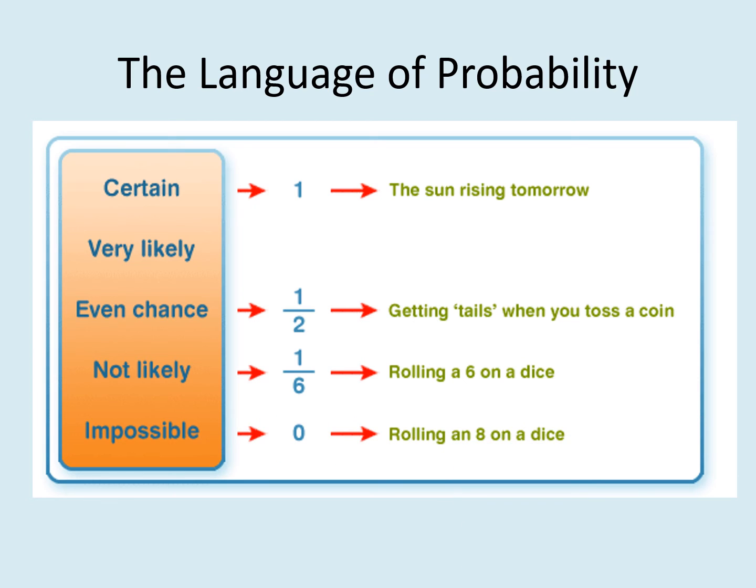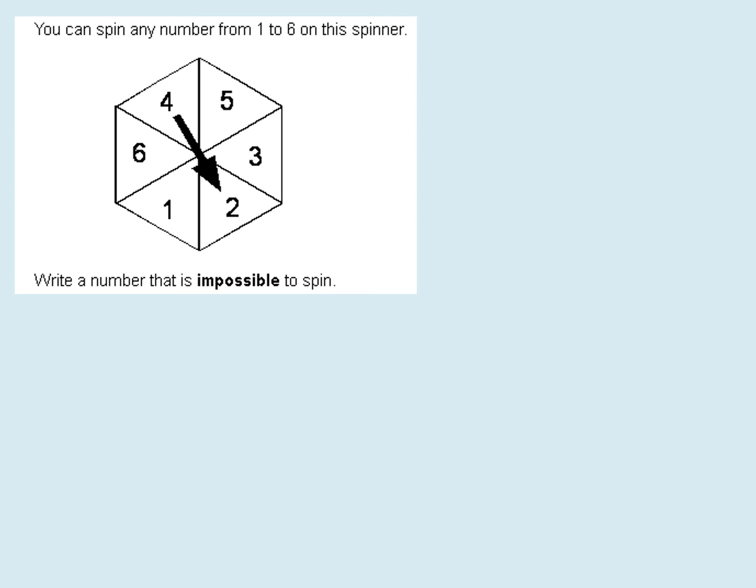Impossible. What is impossible? When you roll a dice, getting 8. Will you get 8 if you roll a dice? A die means only one dice, okay? What is the maximum number on the die? That is 6. So it is impossible to get 8. Got the point how to answer it? So what is the meaning of certain, even chance, not likely, and impossible? Hope you understand.